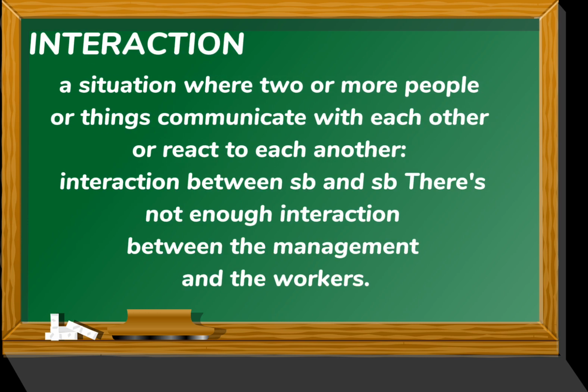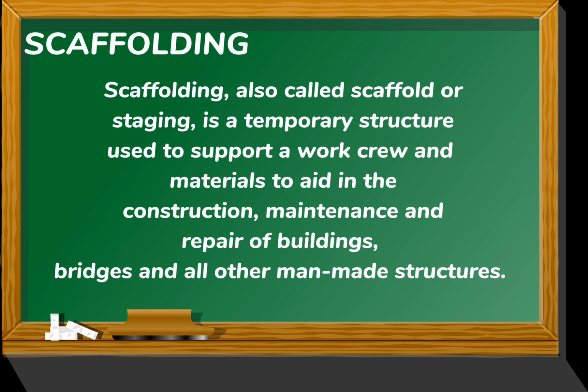Number 2 is interaction, a situation where two or more people or things communicate with each other or react to each other. For example, there's not enough interaction between the management and the workers. Number 3 is scaffolding. Scaffolding, also called scaffold or staging, is a temporary structure to support a work crew and materials to aid in the construction, maintenance, and repair of buildings, bridges, and all other man-made structures.